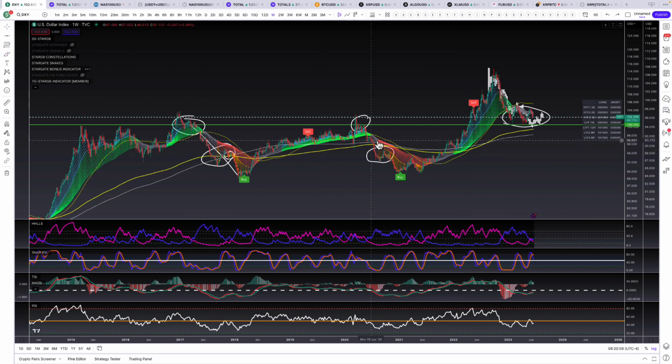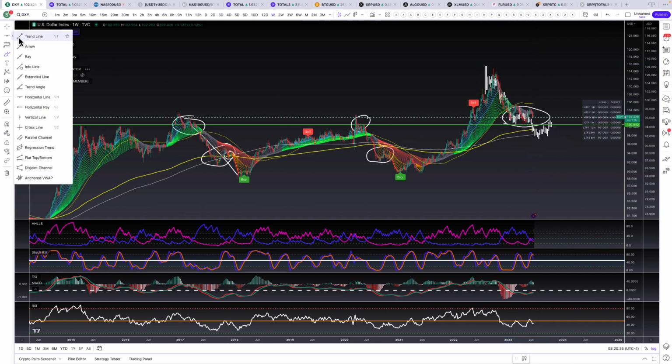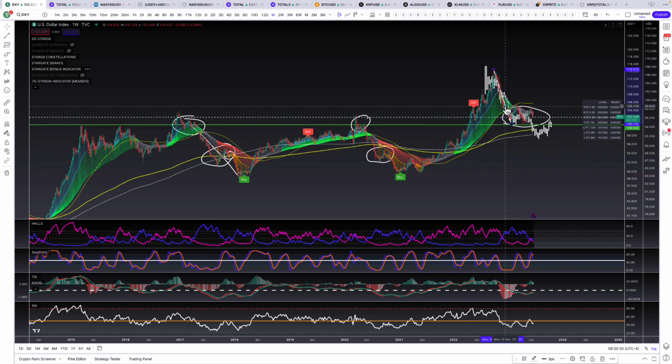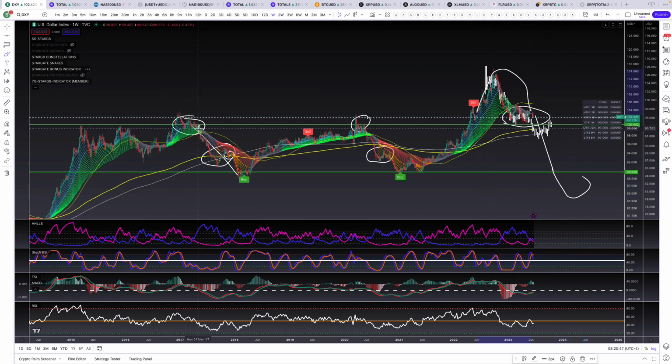But comparing where we're at to the past, it'd be like this. And I would say that our move down is going to be much more substantial. We could take this, and then we could drag it out like this. And that's where we come down to 90. And that makes sense because that's just kind of where we found our supports last time. But what I believe is we're going to overshoot to the downside this time because of how much we've overshot to the upside, comparing it to this range of 100 to 90. So that's what I see for the dollar. And we're at the stage where we're close to coming down and breaking this. And I think the next time we come down here, we do.